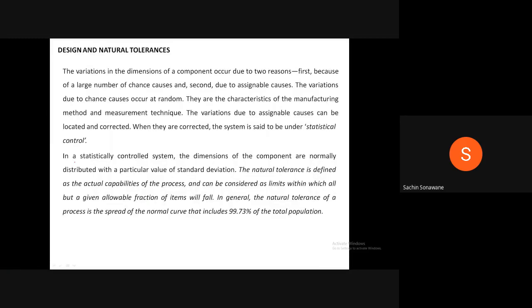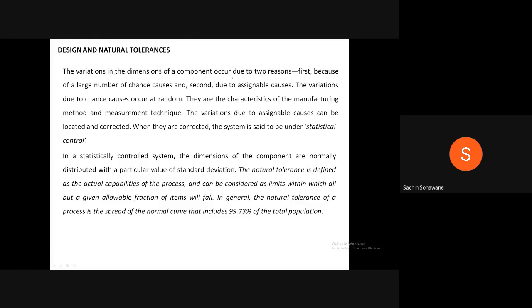Now the next point is design and natural tolerances.